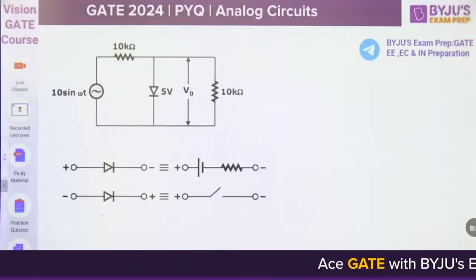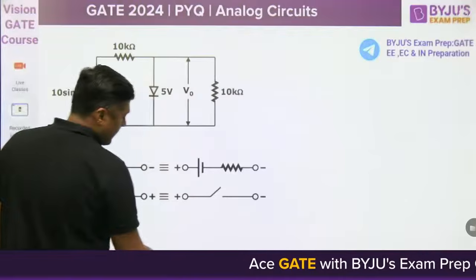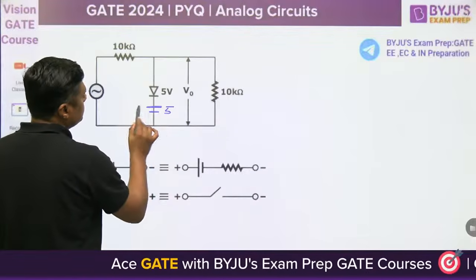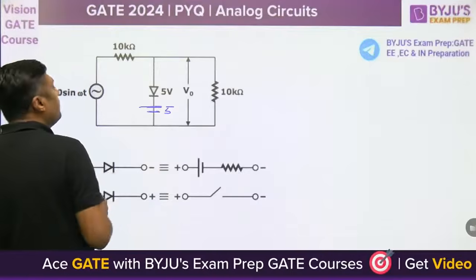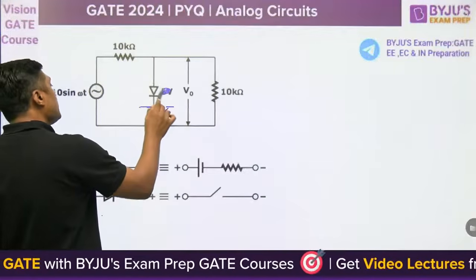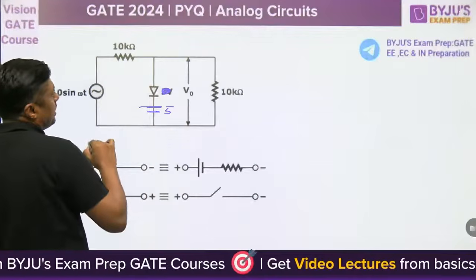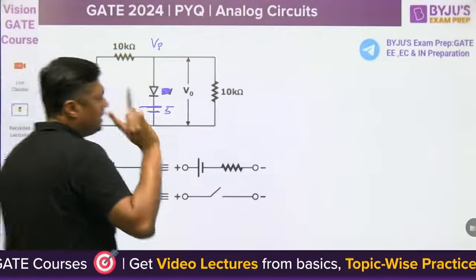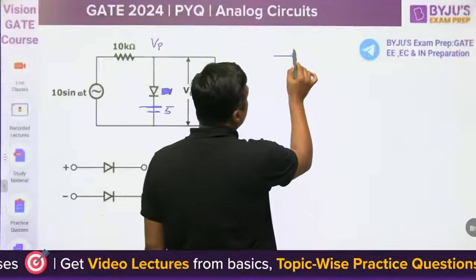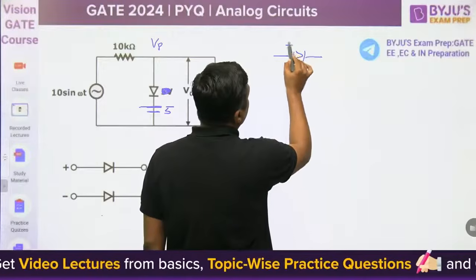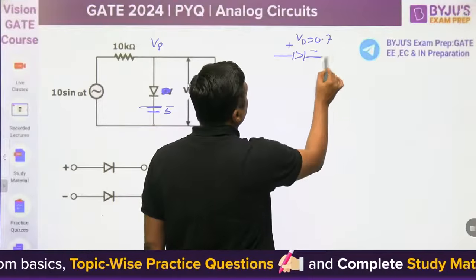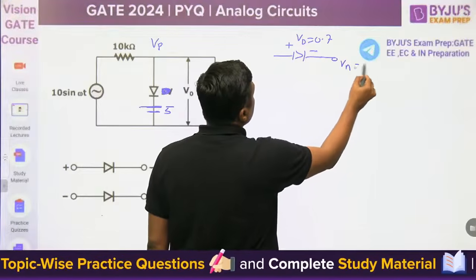This is the diagram. A 5 volt battery is connected here. Because of this 5 volt, this diode is reverse biased. And this is called the positive terminal voltage. But it is a practical diode. If it is a practical diode, always remember that a minimum drop is required. V gamma is 0.7 volt, and this is Vn, which is 5 volt.